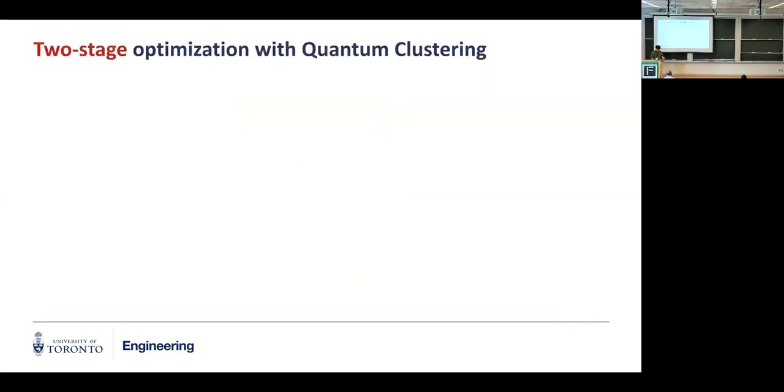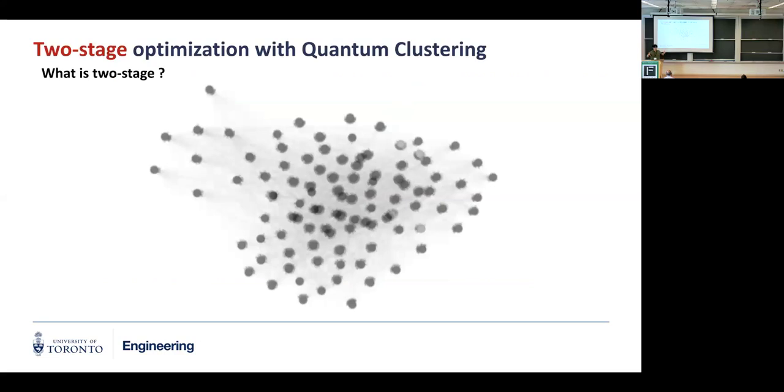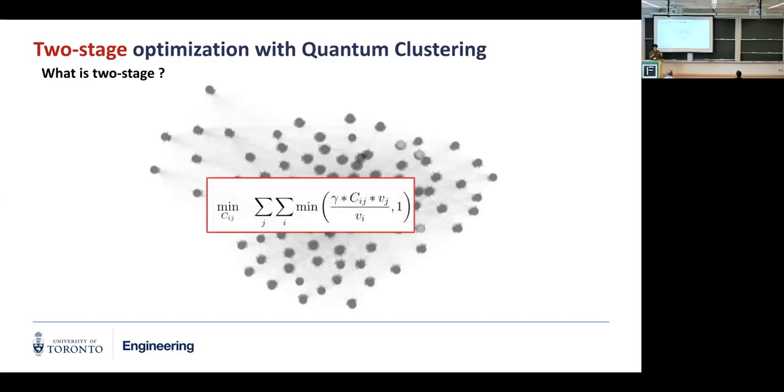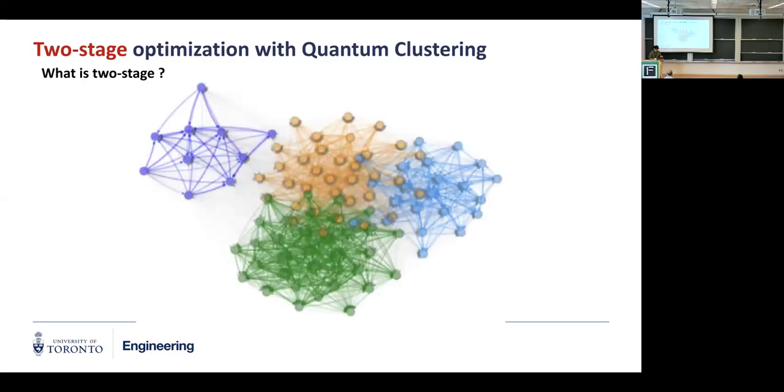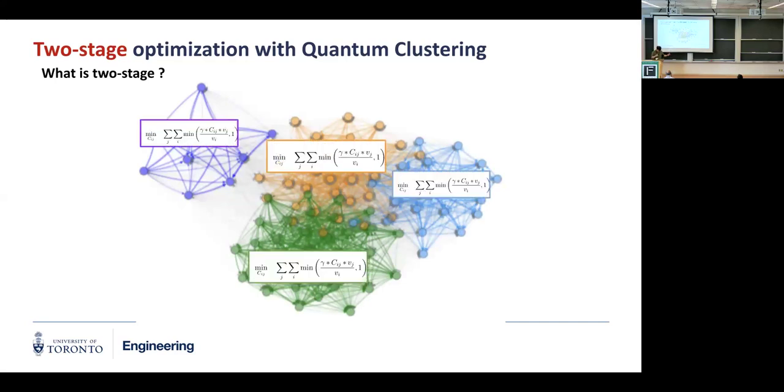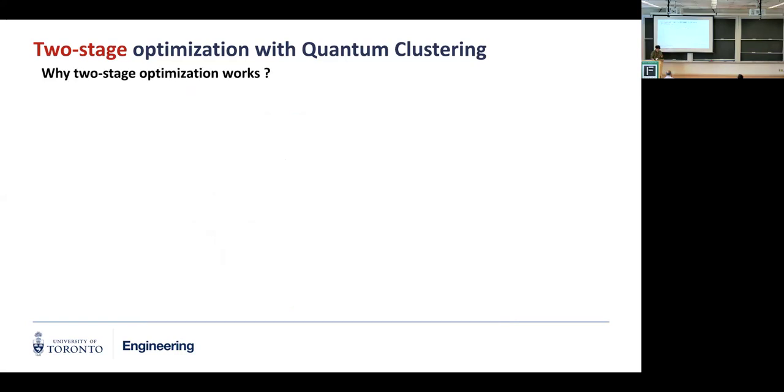So what is this two-stage again? Now I'm going to talk about the two-stage optimization with quantum clustering, which is our final approach. The two-stage works like this. Instead of having this one-shot optimization directly on the network from the start, we first do community detection or clustering on the same network. I'm going to show different modules, which is 4 here. And then for each module, I'm going to apply this one-shot optimization. So I'm just going to optimize the cross-holding within each module without thinking about how they are connected between the modules.